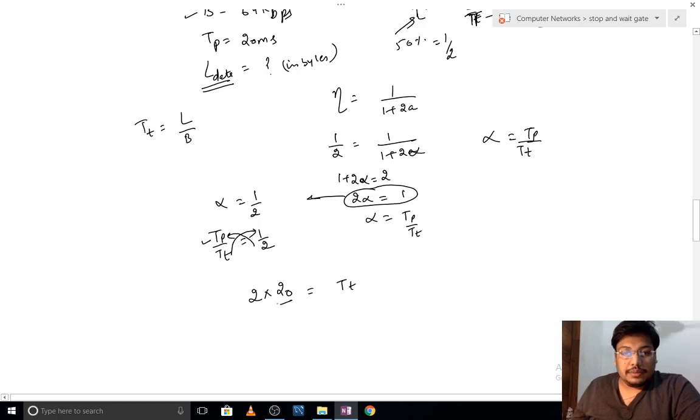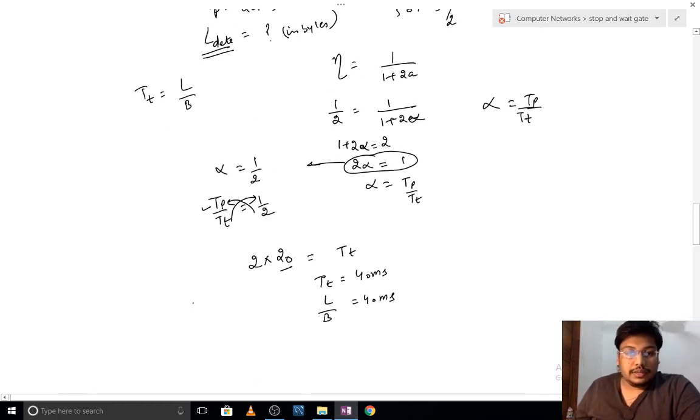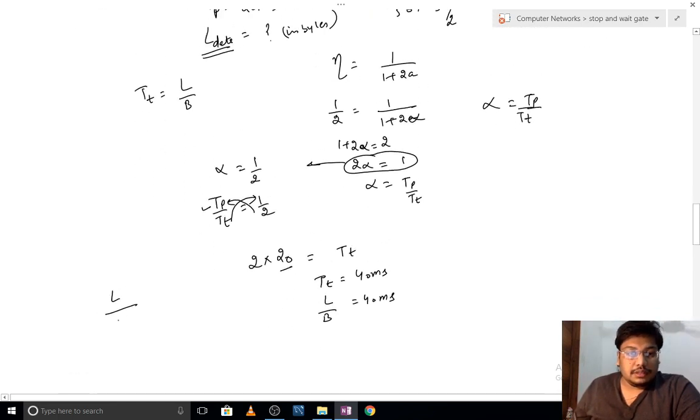So TP is 20 milliseconds, so TT will be 40 milliseconds, but we want to find the length. So TT is L by B equal to 40 milliseconds. Let me solve here. L upon bandwidth, which is given as 64 kbps, equal to 40 milliseconds.